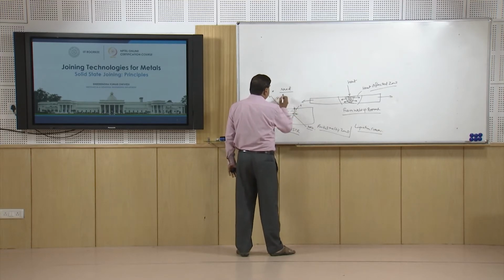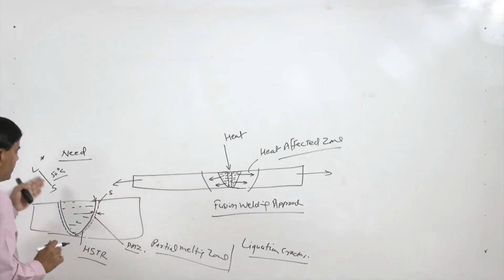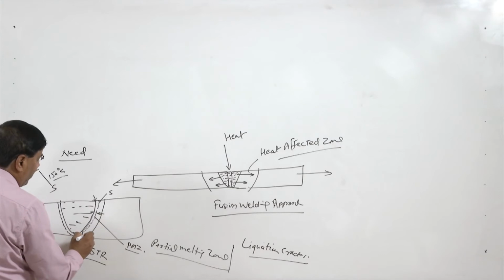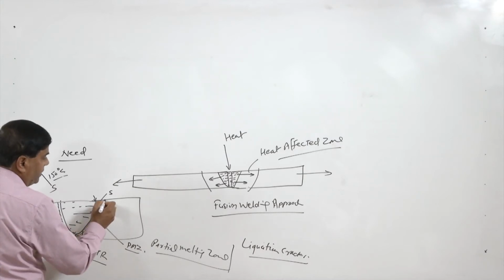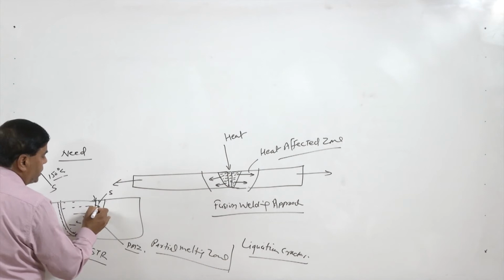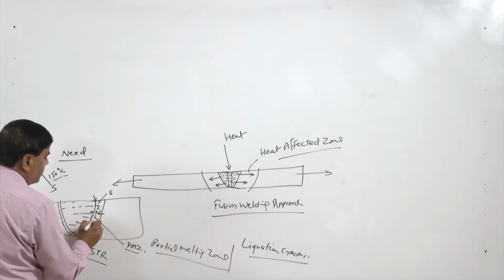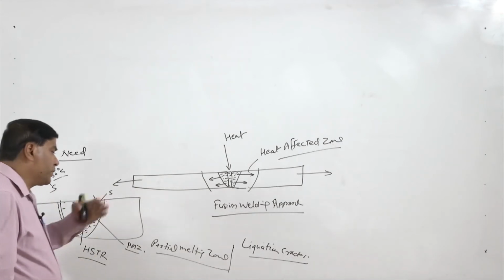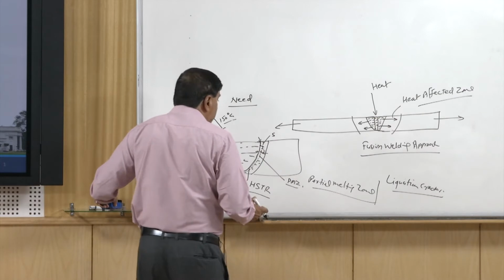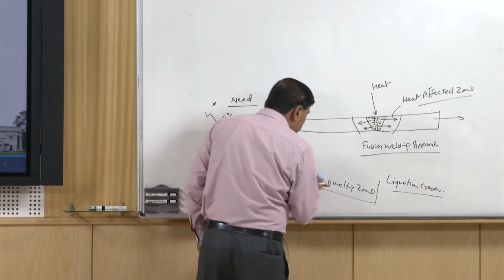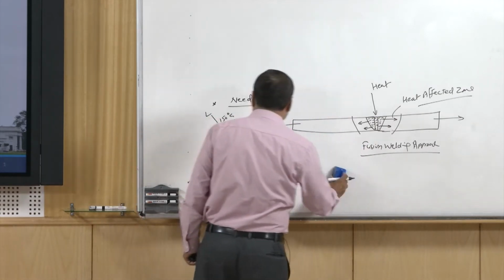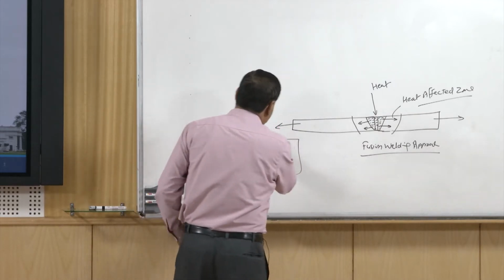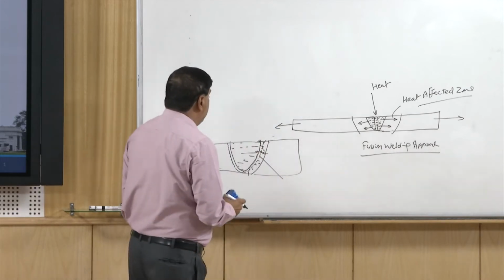If this solidification temperature range is say 50 degrees, this will be very narrow. If this is 150, then it will be further wider, meaning this will be the complete solid state, and between these two we will have both solid as well as liquid phases. So, the partial melting zone will be much wider and will have much more cracking tendency. This kind of cracking tendency is observed mostly in fusion welded joints of high solidification temperature range metals. So, it is common there.